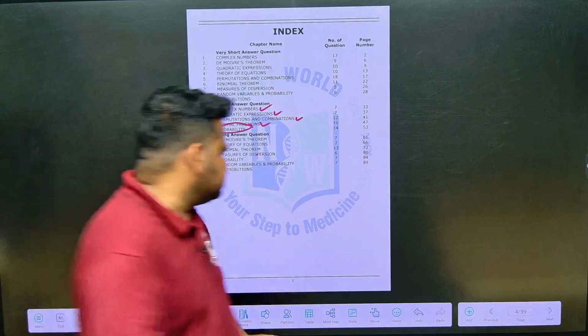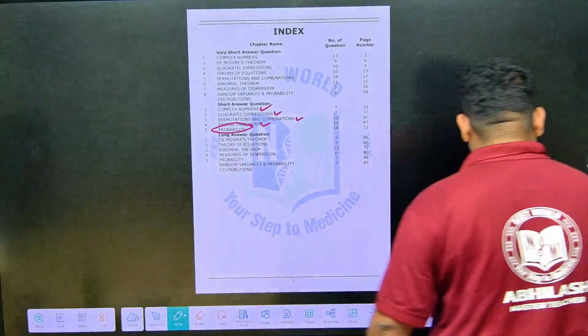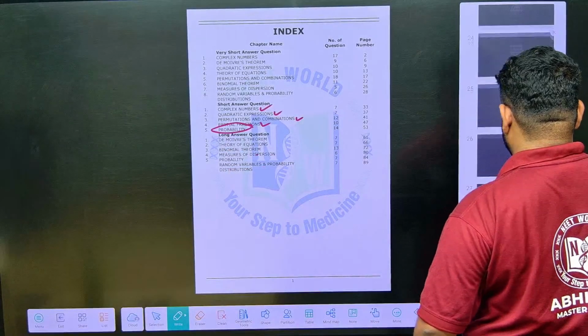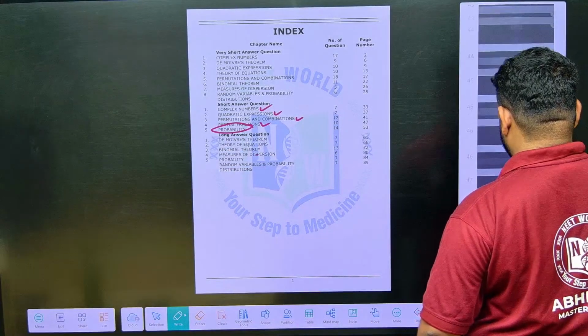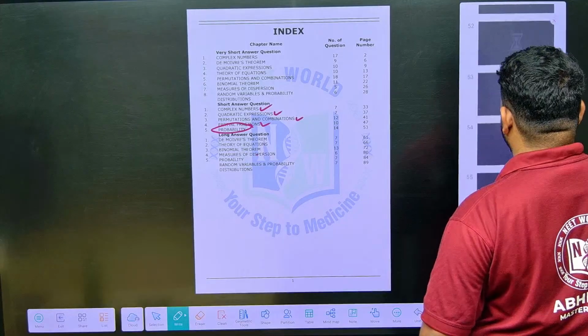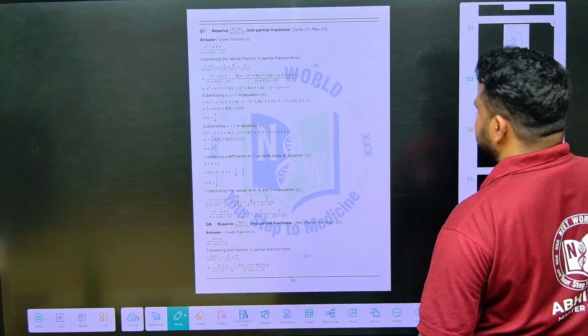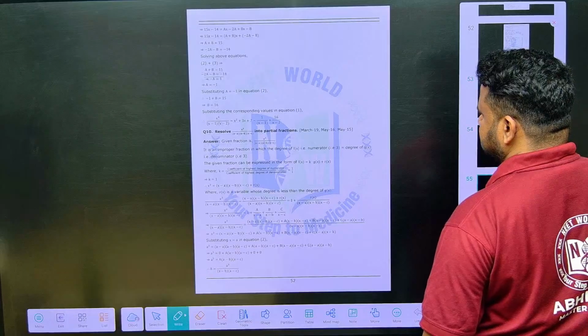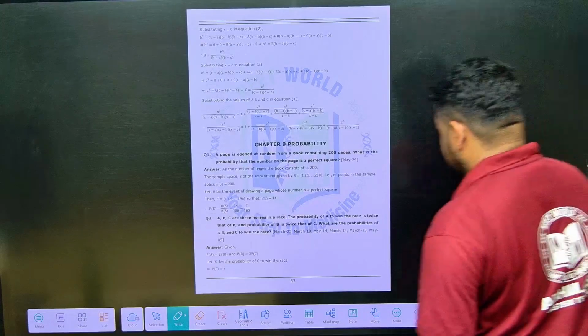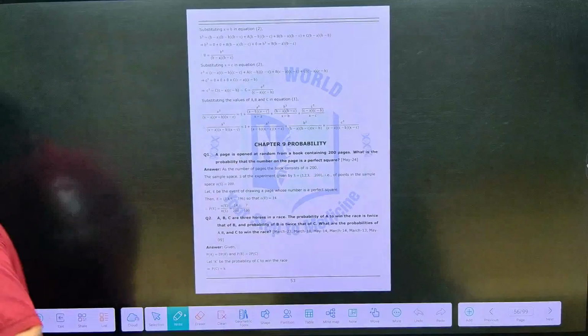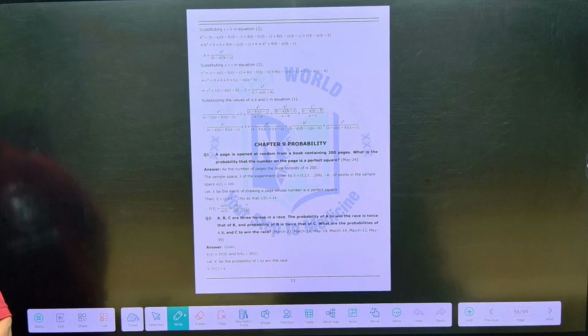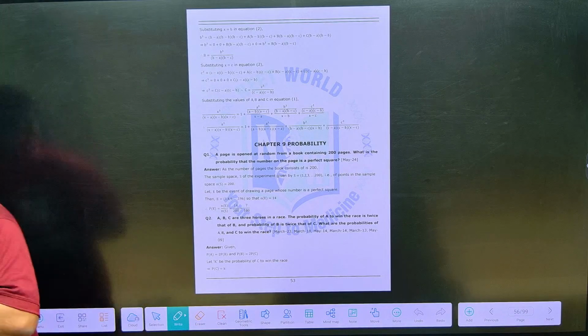Okay. So probability, page number 53. Okay, this is what we have. Fine.